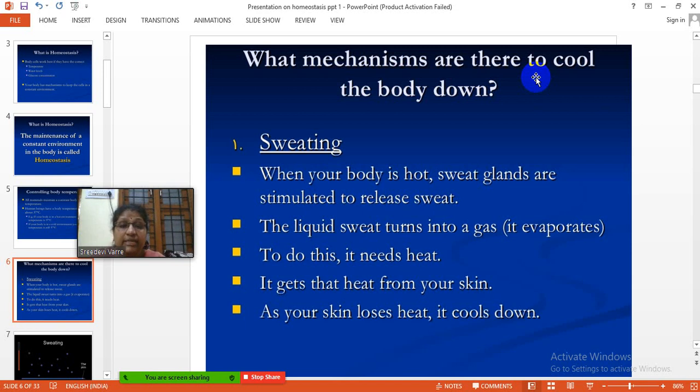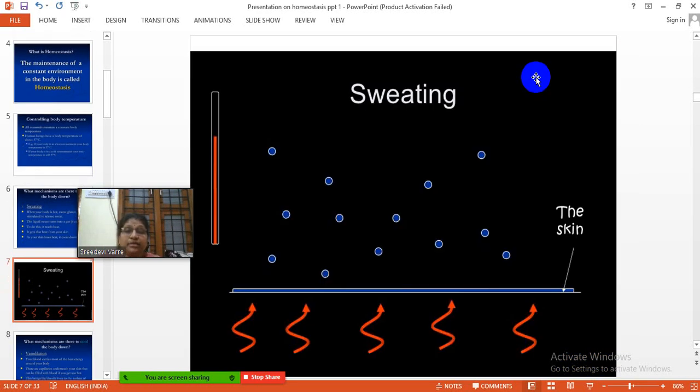To do this, it needs heat. It gets that heat from your skin. As your skin loses heat, it cools down. So this is the mechanism that is regulating the body temperature constantly.